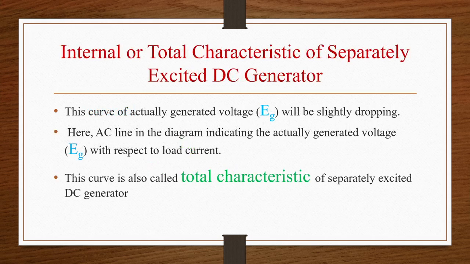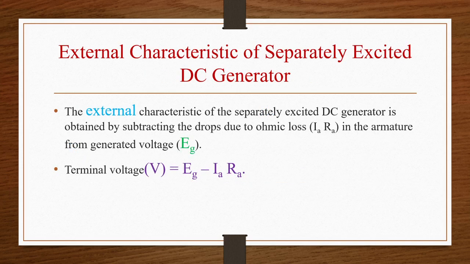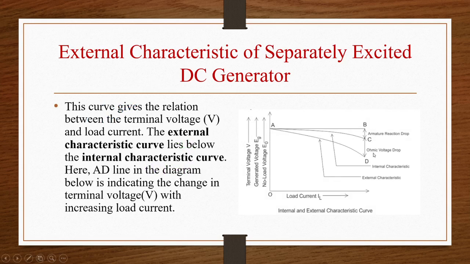So the curve of actually generated voltage EG will be slightly dropping, and the AC line in the diagram indicates the actually generated voltage EG with respect to load current. This curve is called the total characteristic of a separately excited DC generator. I hope internal characteristics is clear to everyone. Because of this armature reaction drop, this internal characteristics is below the OCC. AC is the internal characteristics, AD is the external characteristics, AB is the OCC.